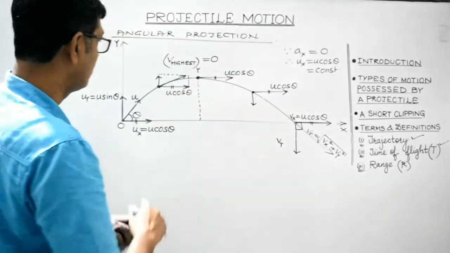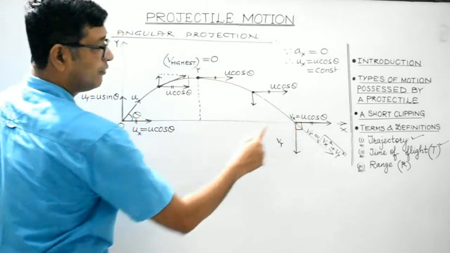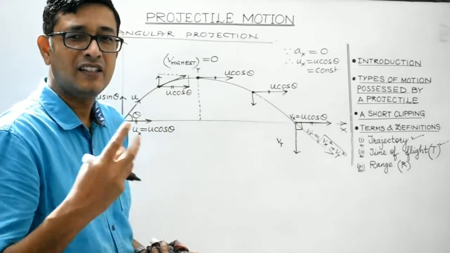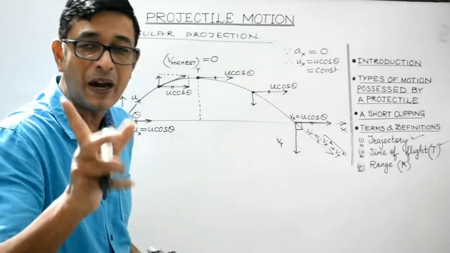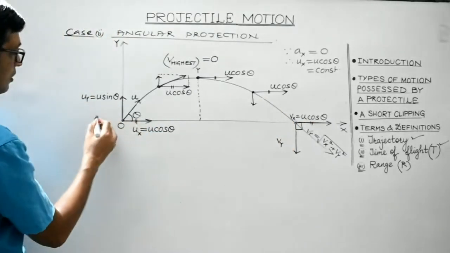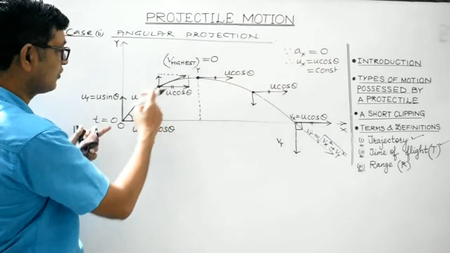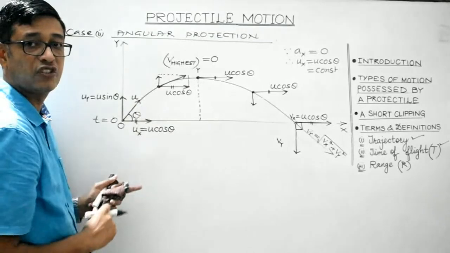Trajectory, as we have discussed, the path followed by the projectile, this path which the projectile follows, is known as its trajectory. And in the case of projectile, the nature of trajectory is always parabolic, right? Time of flight. Suppose at t equals to 0, the projectile is fired. A shell is fired from the cannon, or a football is kicked by a player along this direction, right?